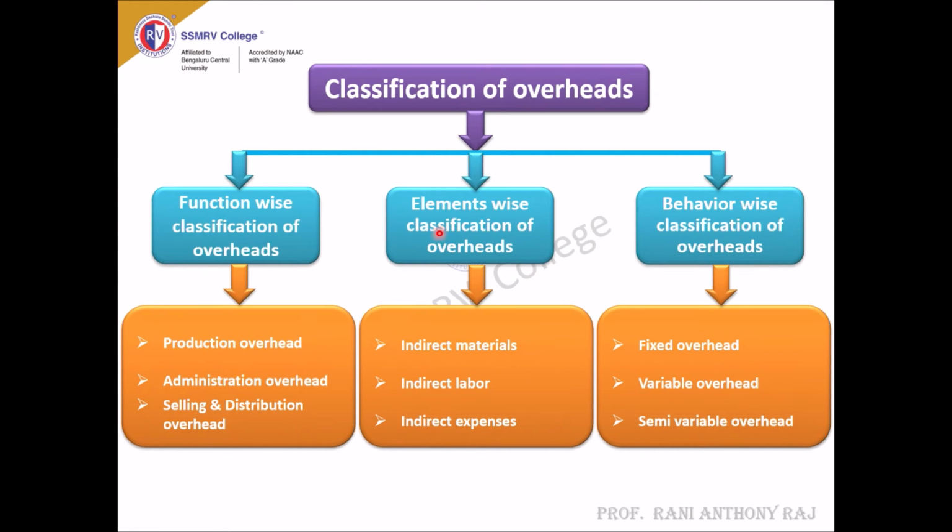Next we will come to the element-wise classification of overheads. Element-wise, the first one is indirect material. We have already learned indirect material, indirect labor, indirect expenses in the previous slide itself, so I'll glance at this once and we'll move on to the next slide. Indirect material is nothing but material indirectly involved in the production process. It may be cotton waste or lubricants; all of this comes under indirect material.